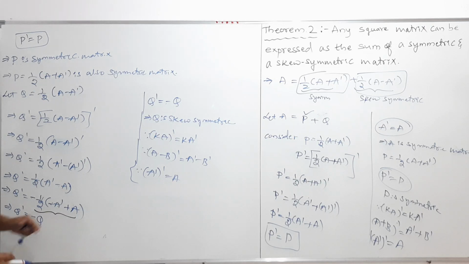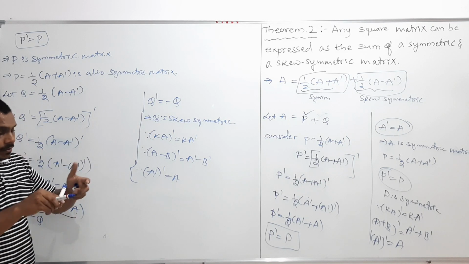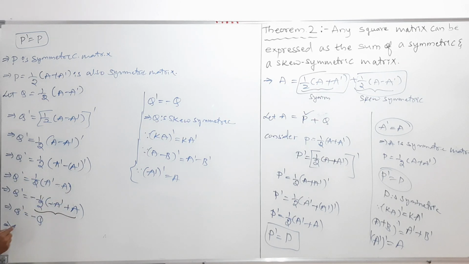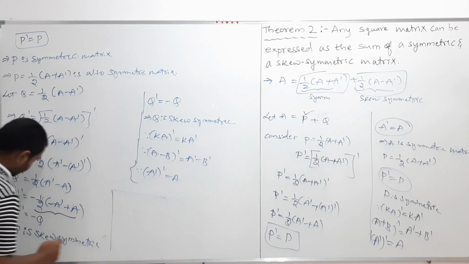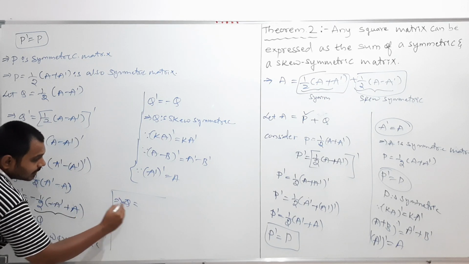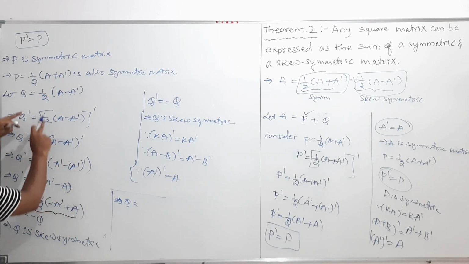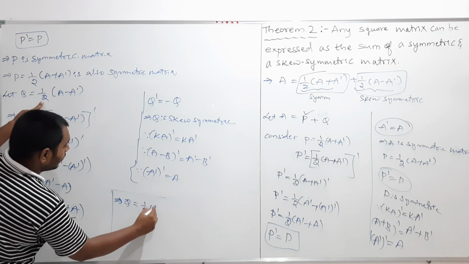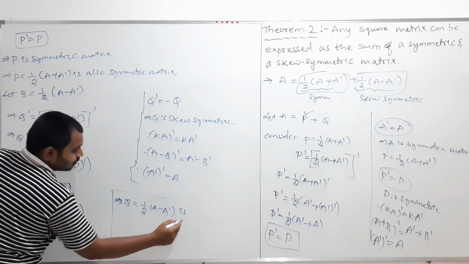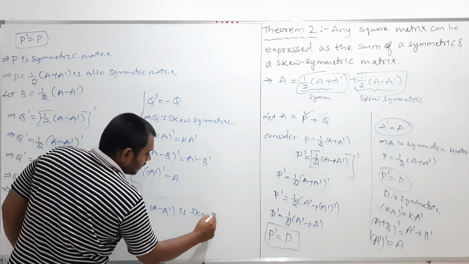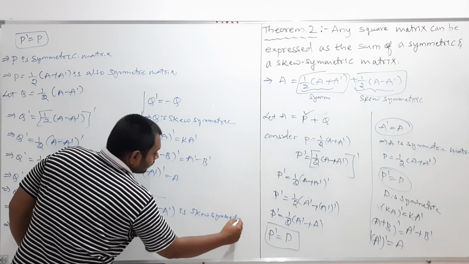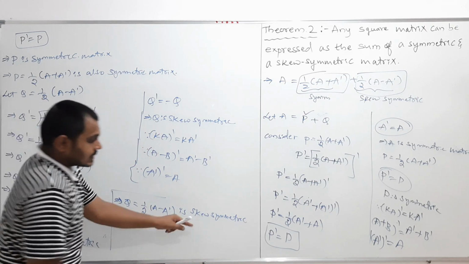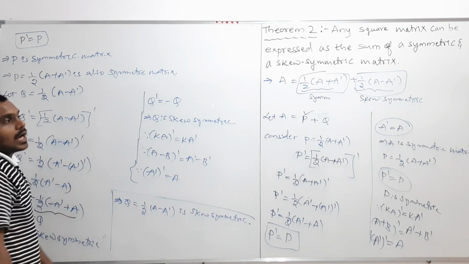My dear students, this is what I proved: Q transpose equals minus Q. Therefore, if this condition is satisfied, this implies that Q is a skew symmetric matrix. And we know that Q is nothing but half into (A minus A transpose). So therefore half into (A minus A dash) is a skew symmetric matrix. Clear? I hope you understood.